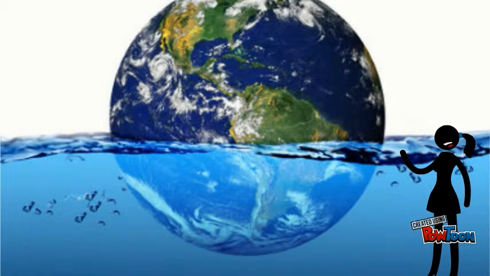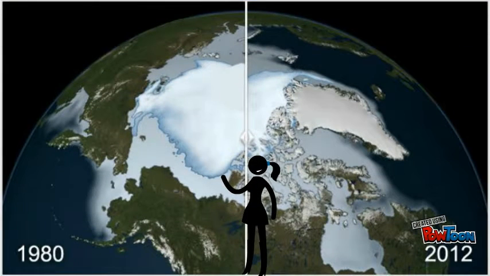Many things have happened since the ice caps started melting. Sea level rises by melting the ice caps, which is fresh water, which decreases the salt in the salt water. And it also floods the land because there's too much water. Weather patterns have changed. Temperatures are getting warmer because of global warming. Look at this diagram: how much ice there was in 1980 and how much ice there was in 2012. The ice has decreased rapidly.